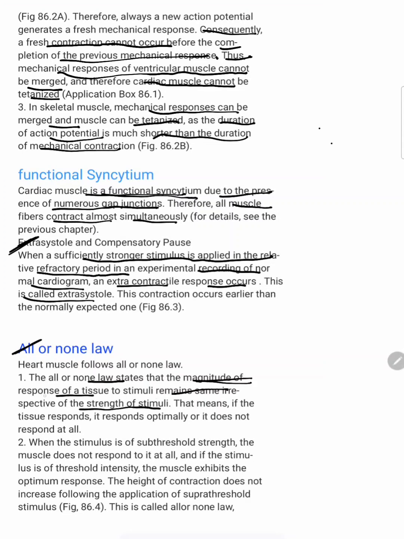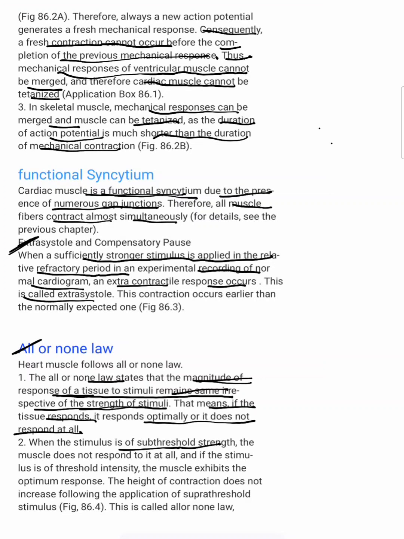The magnitude of the response of a tissue to stimuli remains the same irrespective of the strength of stimuli. That means the tissue responds optimally or it does not respond at all. We have threshold stimulus and suprathreshold stimulus. Threshold stimulus is the stimulus at which the cardiac muscle shows a response.